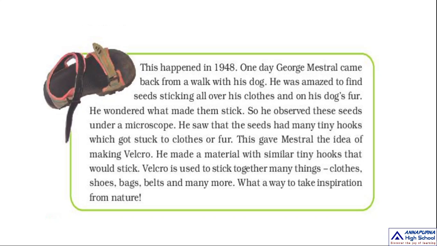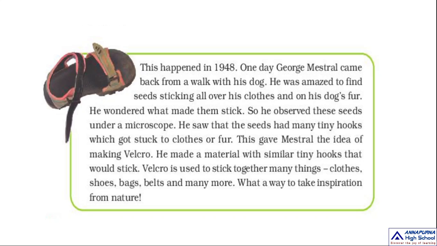That means what happened? George Mestral went for a walk. He came back from a walk with his dog. He was amazed to find seeds sticking all over his clothes. So he wondered what made them stick. That means he observed these seeds under a microscope.